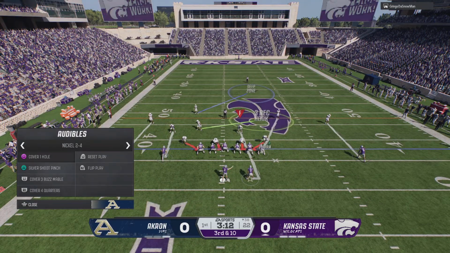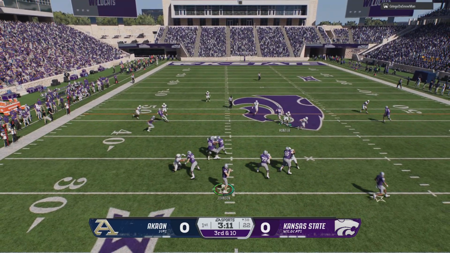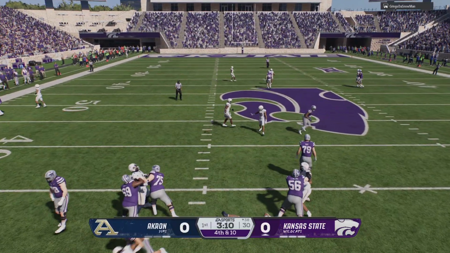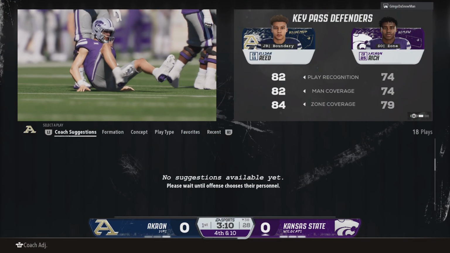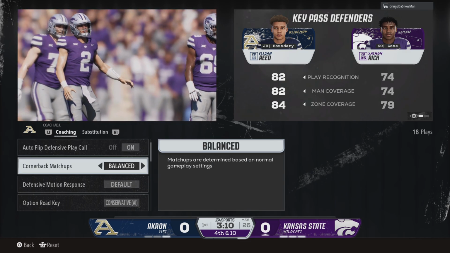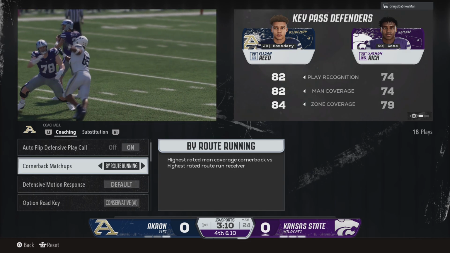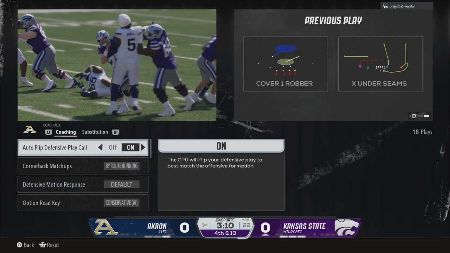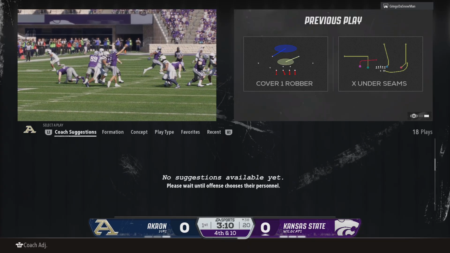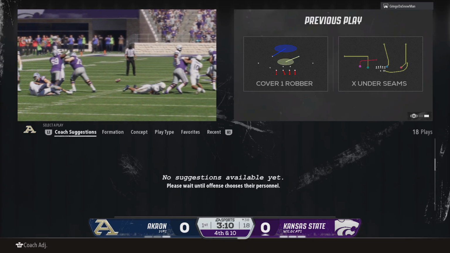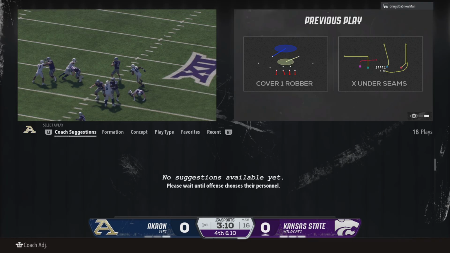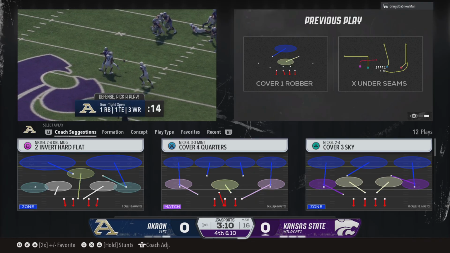From the gun, wants to pass. He took a hit as he threw it and couldn't deliver the football. It's incomplete and fourth down's coming. The hardest thing to do in football is to play on the road. So you want to get those fans as quiet as possible. That is a great opening possession for this defense, not giving up any big plays and forcing the fourth down.